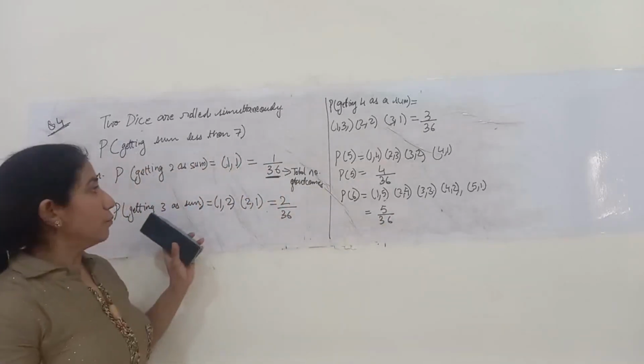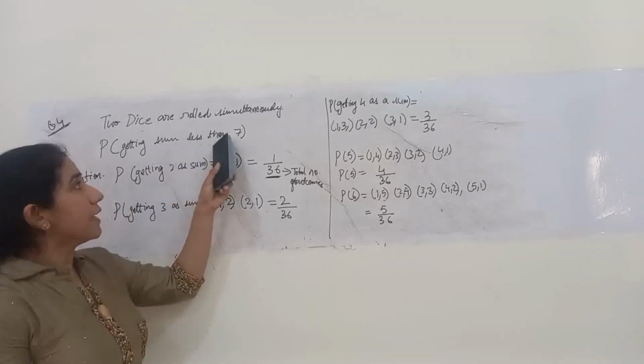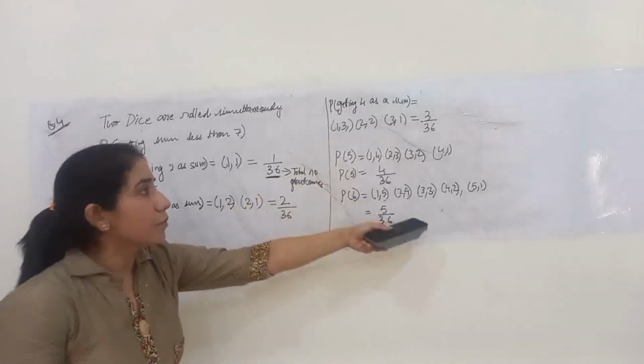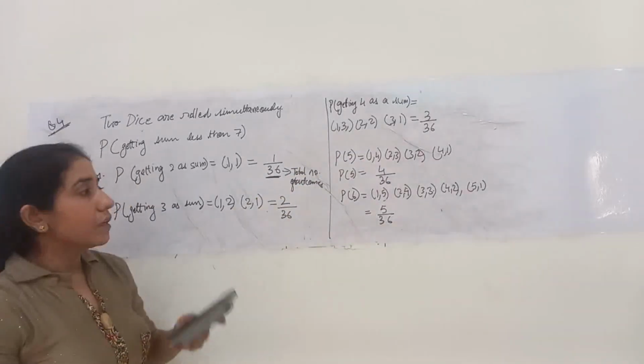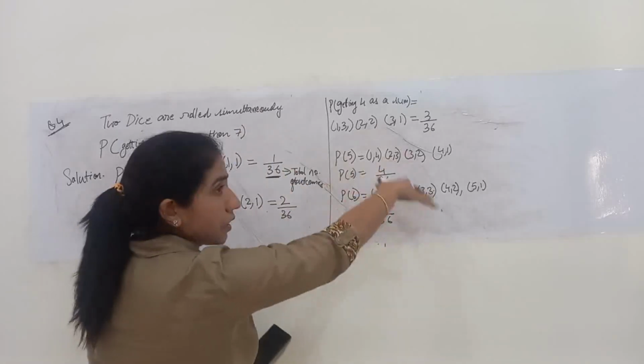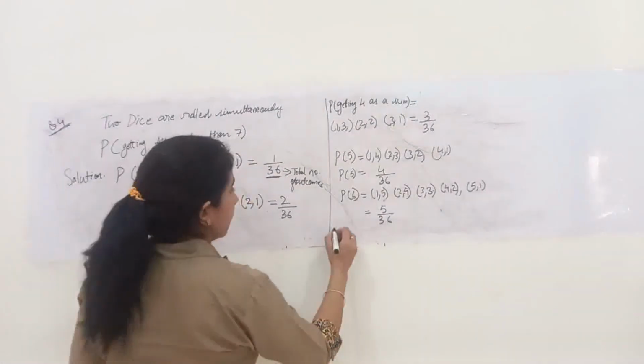Now probability of getting sum less than 7 will be the addition of all these possibilities. Any of the possibilities is allowed, because in all these cases the sum is less than 7. Fine.